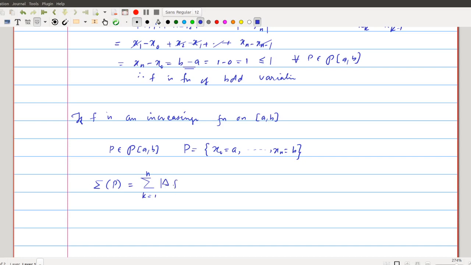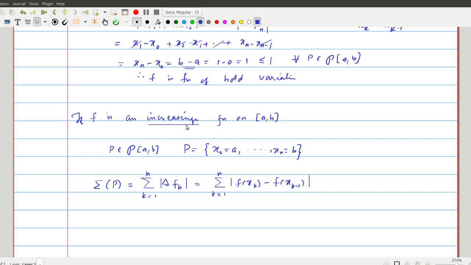of modulus of delta f k. This summation, k equal to 1 to n, of modulus of delta f of xk, is the modulus of f of xk minus f of xk minus 1. But we know that f of xk is always greater than or equal to f of xk minus 1 because this function is increasing.